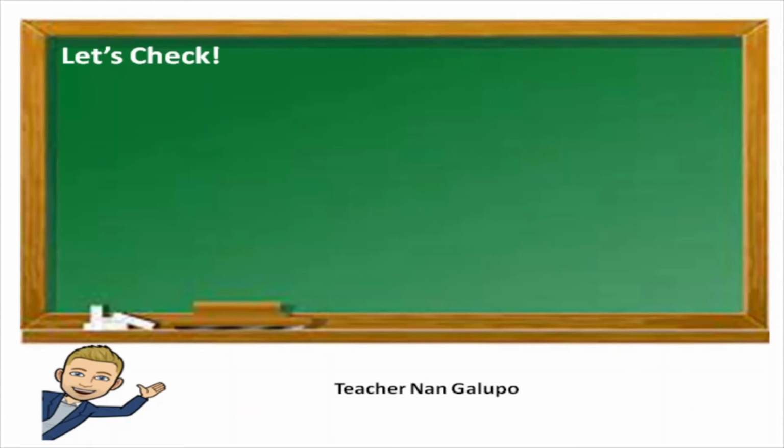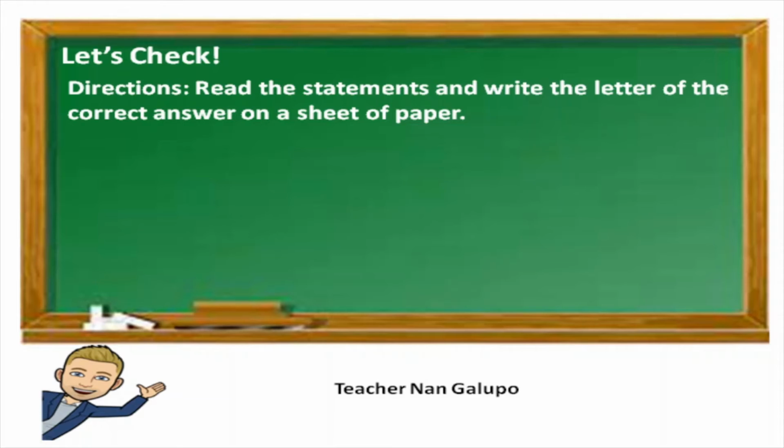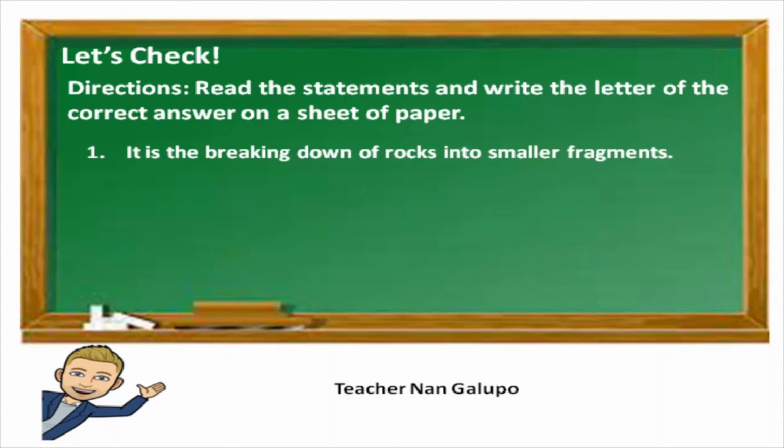Let's check how much you have learned from our discussion. Read the statements and write the letter of the correct answer on a sheet of paper. Item 1. It is the breaking down of rocks into smaller fragments. A. Erosion. B. Flooding. C. Runoff. D. Weathering. The answer is weathering.